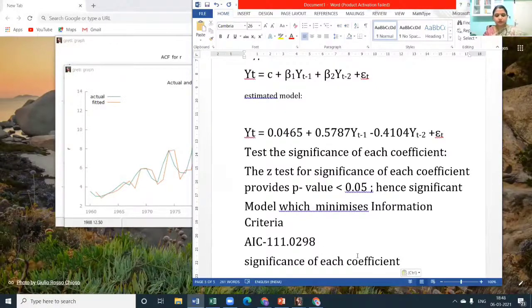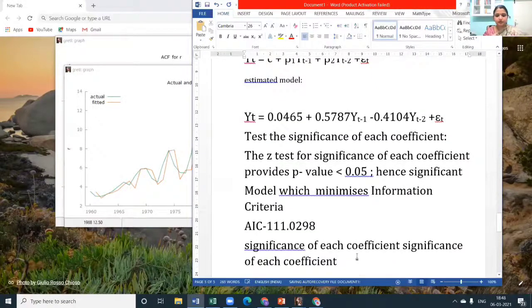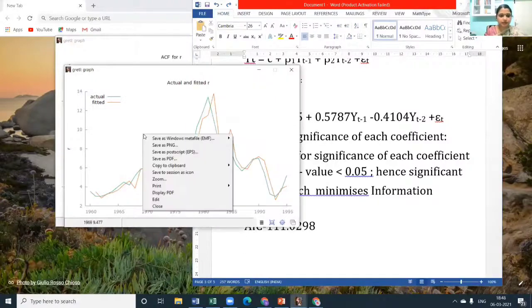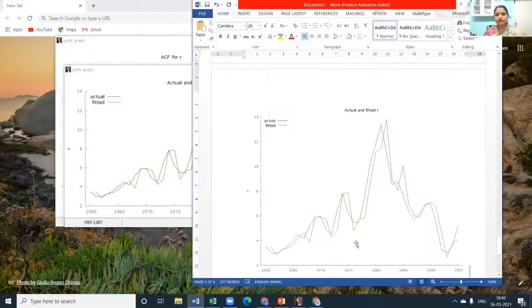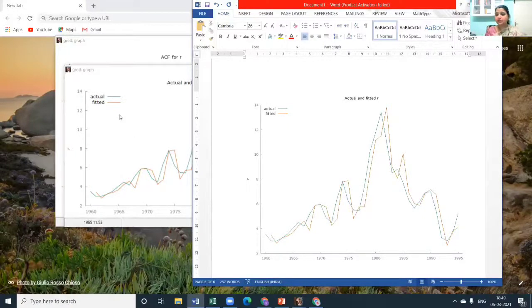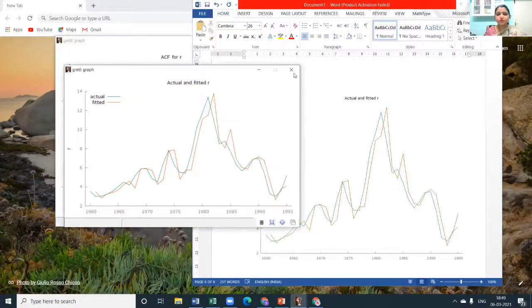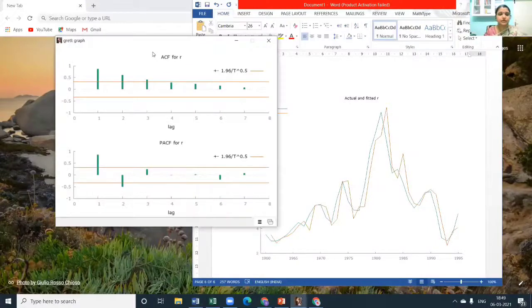No, it did not happen. Control said it did not come. I think I have to copy to clipboard as color and then Control V. Yeah, so this is the actual and fitted. As usual, we need to do all the beautification. I'm pretty sure sir has spent enough time on it, so I'm not doing that.